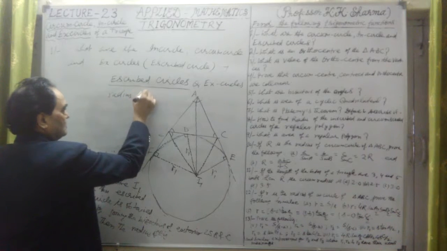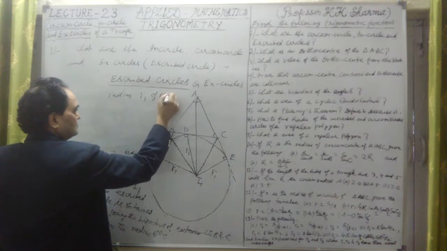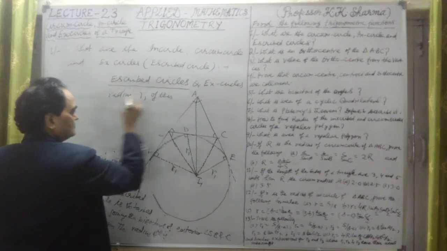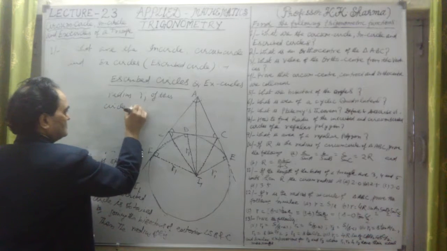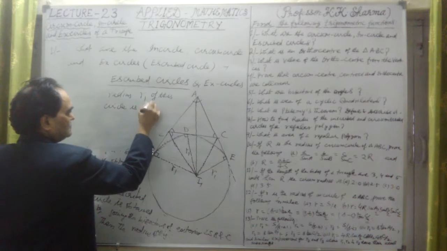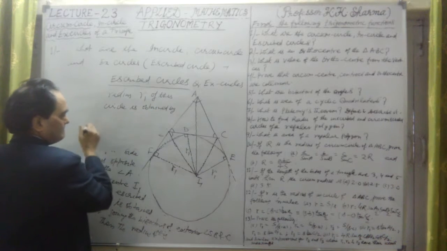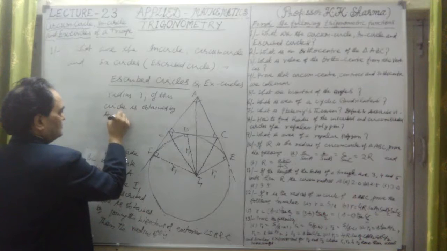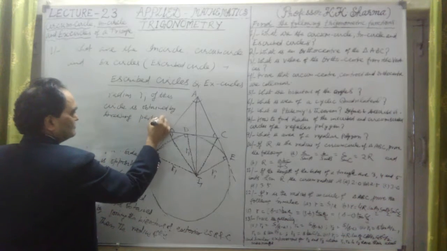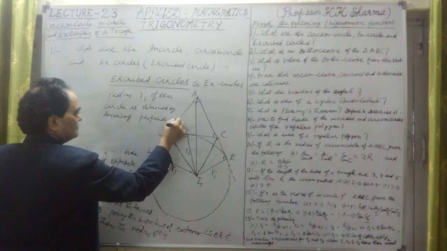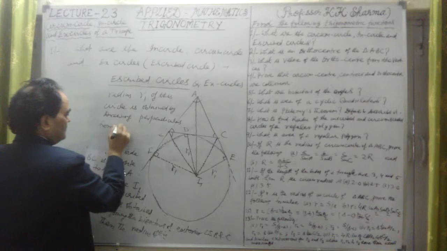Radius R1 of this circle is obtained by drawing perpendiculars from I1.